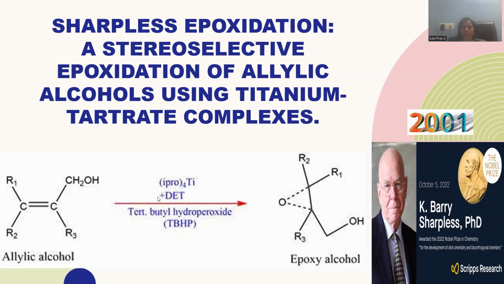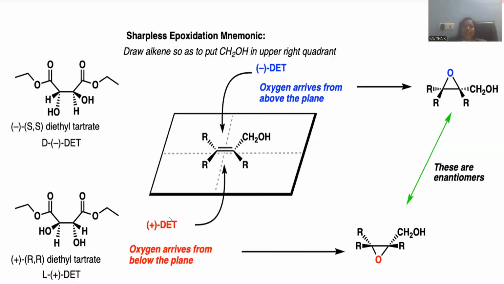Whenever these reagents are blended together with the olefinic double bond, the allylic double bond, epoxide formation takes place. The already existing alcohol will remain as such, and the epoxide will be generated wherever the double bond is. So the epoxy alcohol is the expected product. This is the work done by Sharpless and accorded with the esteemed world recognition called the Nobel Prize. Let me go with the mechanism involved in this Sharpless epoxidation.